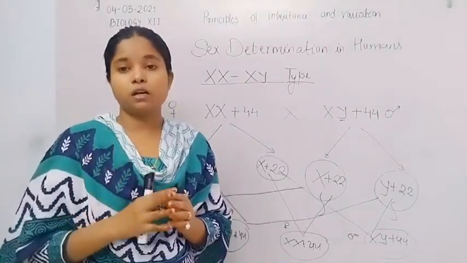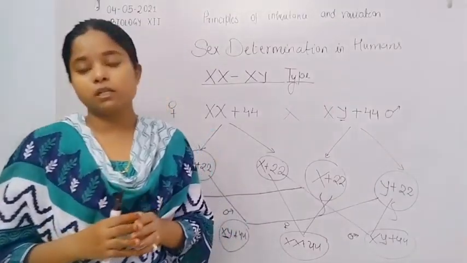X0 represents the male insect and XX represents the female insect.